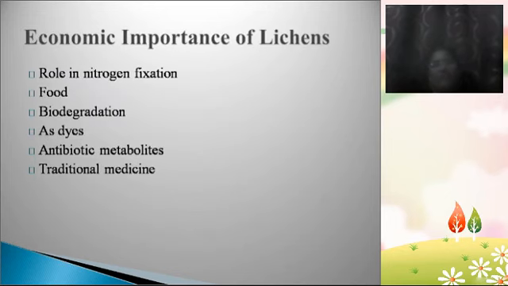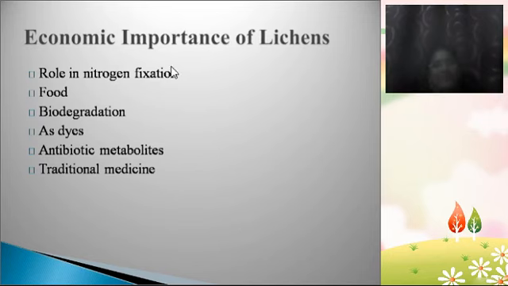So now coming to the economic importance of lichens. We have seen the external structure of the thallus, the internal structure of the lichens, the parts of the lichens, and then we have seen the vegetative reproduction, asexual structures and sexual reproductive structures of the lichens in brief. And then we are going to the economic importance of lichens.